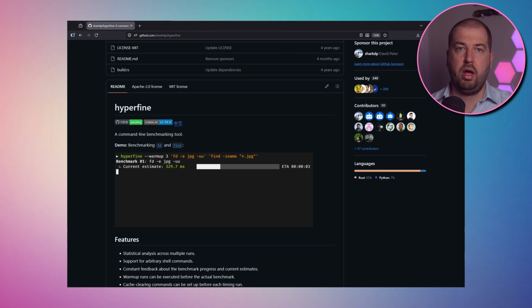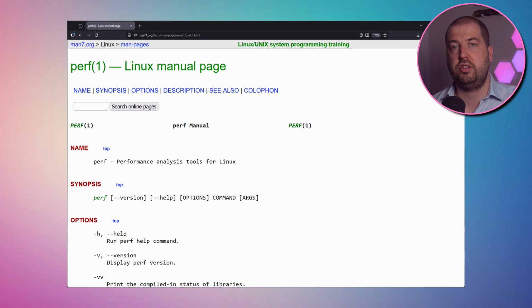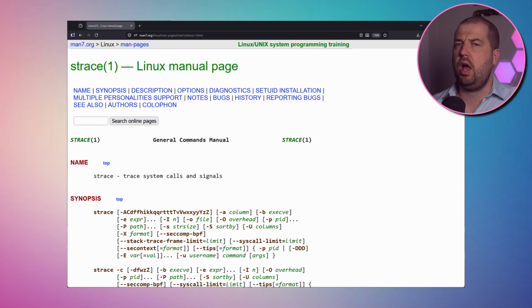But we want to be methodical in our approach, make single changes, measure, then improve. And for that we need rigor both in terms of tooling and our mentality. So let's roll out the tools we'll be using. Hyperfine, command line tool benchmarker, which handles a lot of nuance like file system caching. Perf, the profiling tool, which allows us to see what functions our program is spending its time in. And strace, the all reliable, break down which syscalls our program is making. In addition to that, my dev machine is WSL, which could have some peculiarities. So I'll be benchmarking everything on a fresh Ubuntu install on a 2-core VM on my home lab. This should be about as representative as the real world as possible.